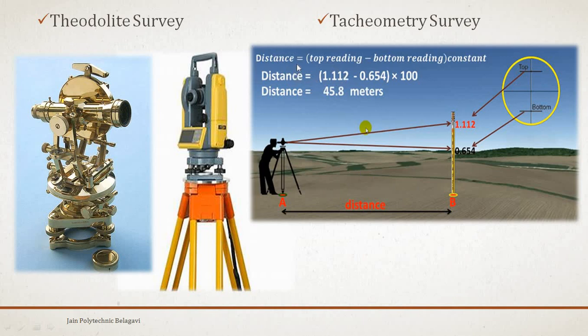So distance here, the calculation has been shown with the example. We are going to concentrate on this in detail in coming lectures on tachometry survey. The top reading is 1.12 and the bottom reading is 0.654, into 100. This 100 is nothing but the constant C, which is multiplied in the formula. Constant C is the instrument constant, which we call the additive constant. After multiplying, we get the distance as 45.8 meters.